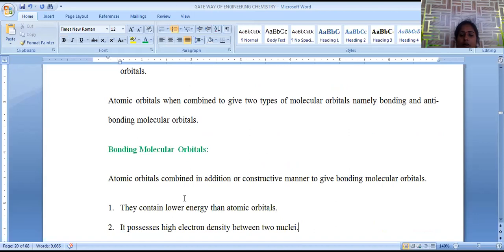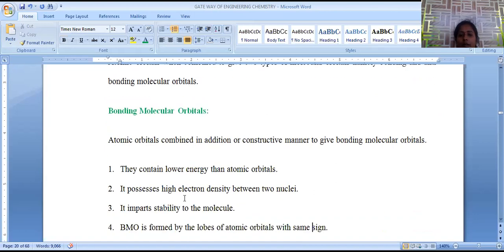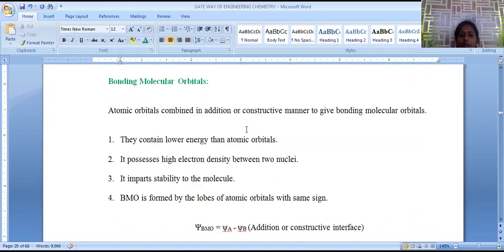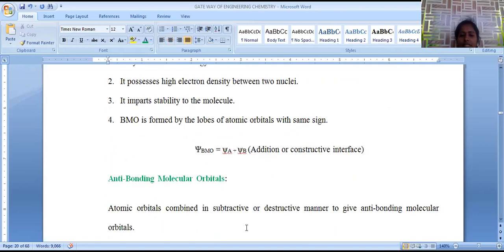Then let us discuss bonding and anti-bonding molecular orbitals. Bonding molecular orbitals are formed by addition or constructive interference, where the energy of these orbitals is extremely low and the electron density is high because of the maximum extent of overlapping, and these orbitals are highly stable in nature. When atomic orbitals having the same sign combine, only then are bonding molecular orbitals formed. Bonding is given by psi A plus psi B, which we already discussed just now.